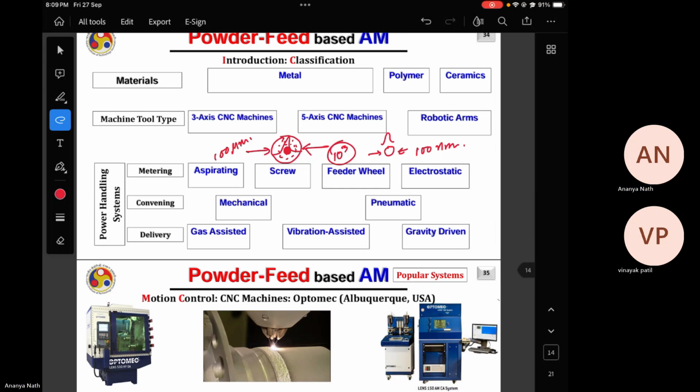That can result in very less capture efficiency in case of powder DED, and will not result in a desired melt pool or bead profile, and the mechanical and metallurgical property of the deposited bead.